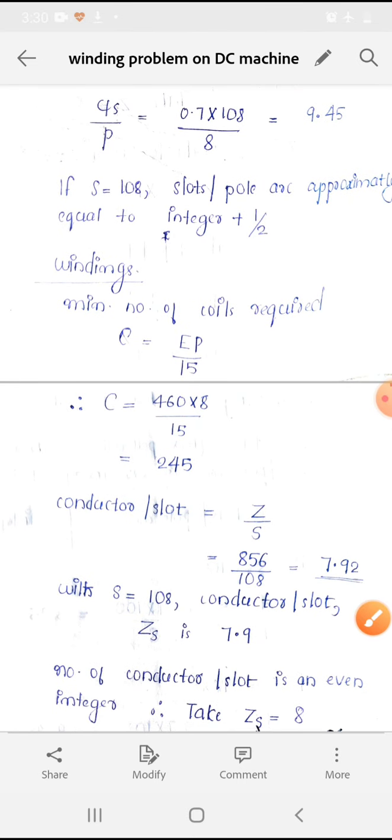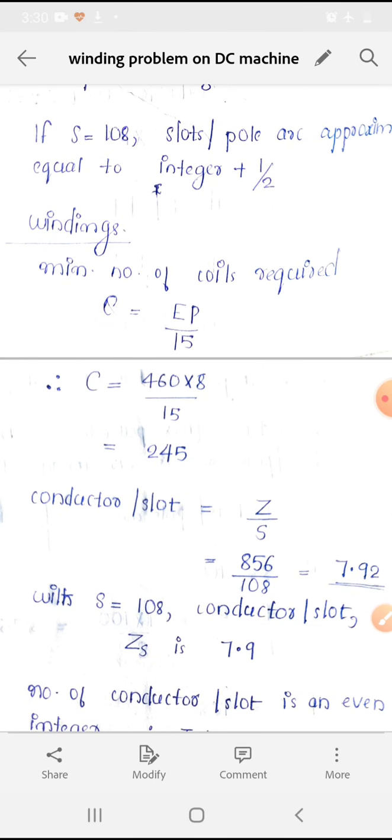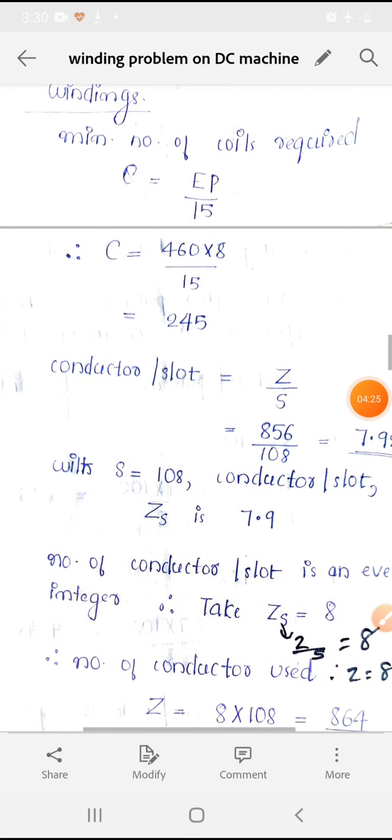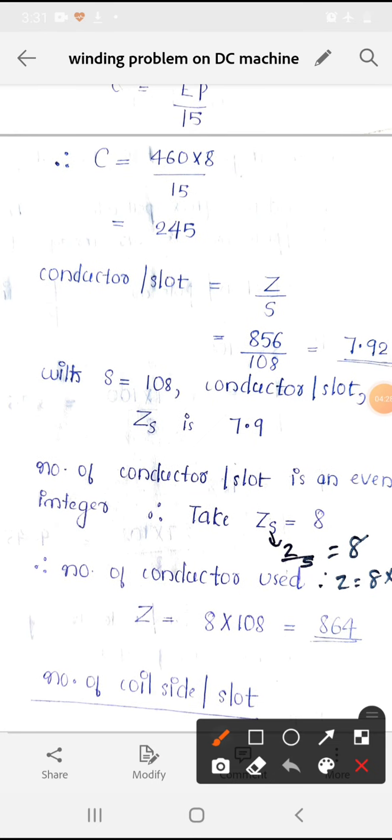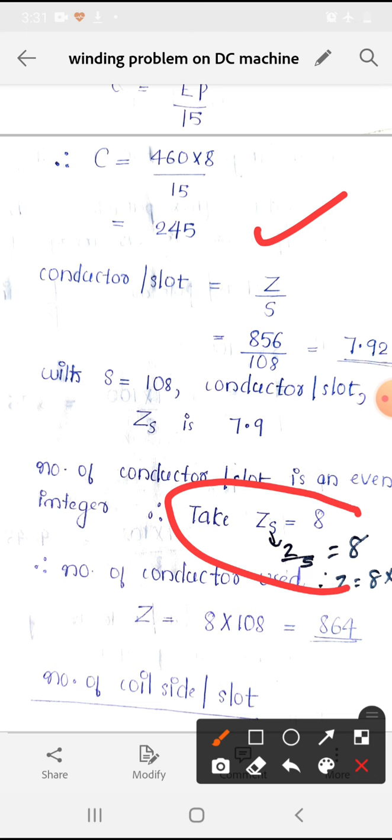Next, to design winding, we have to first know the minimum number of coils. That C is equal to EP by 15. So substituting the values, we got the minimum number of coils as 245. Next, the conductor per slot. So the number of conductors per slot is obtained as 7.92, which is approximately equal to 8. That we have to take as an even integer.